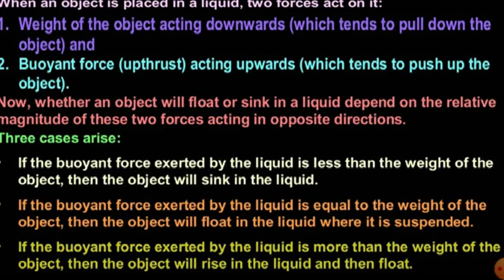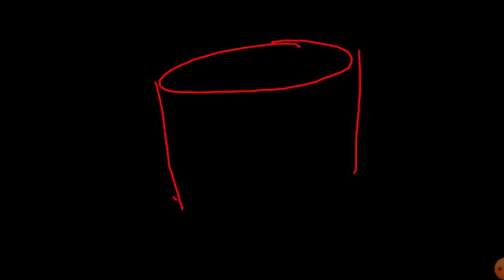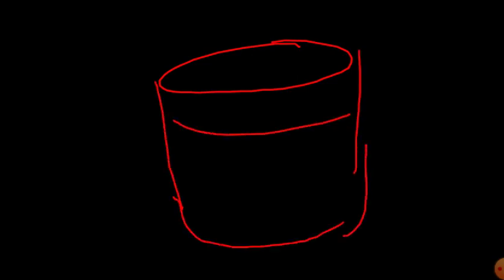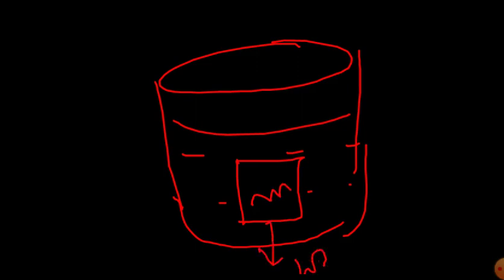I will show you. Now if a container is there like this, containing water, you take an object here. This object has its own mass m. So this weight will be acting vertically downward. That weight W will be expressed as mg.